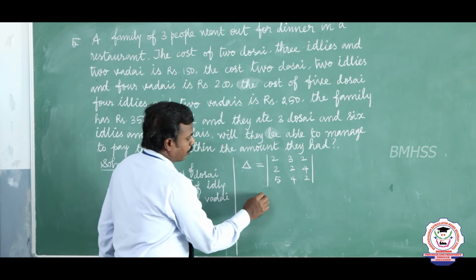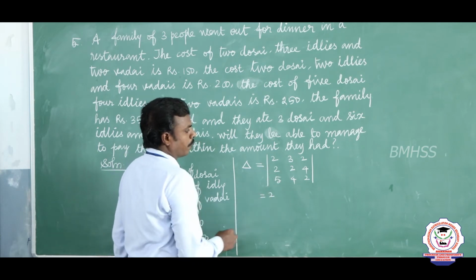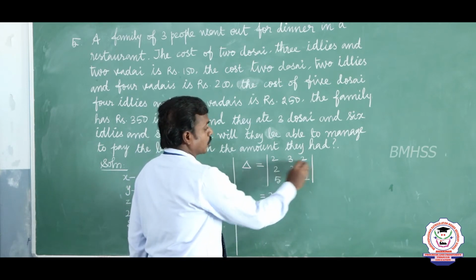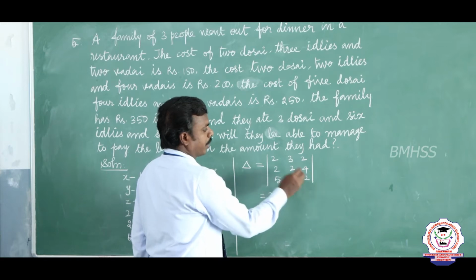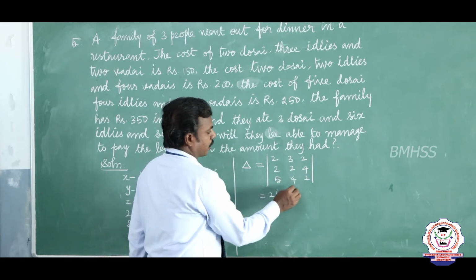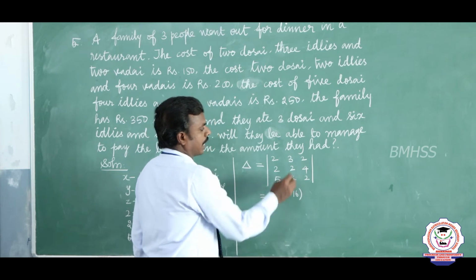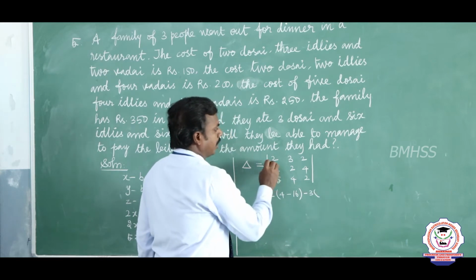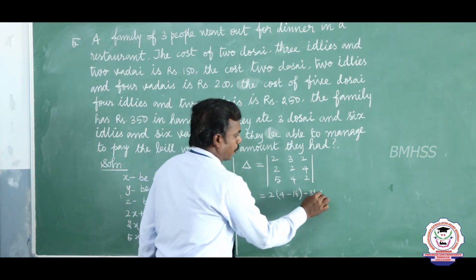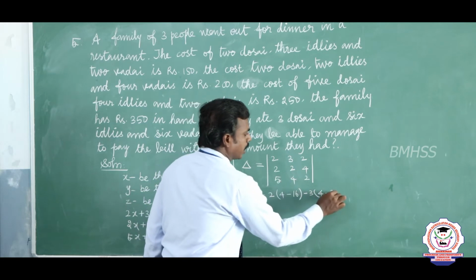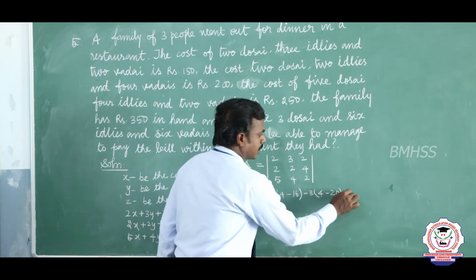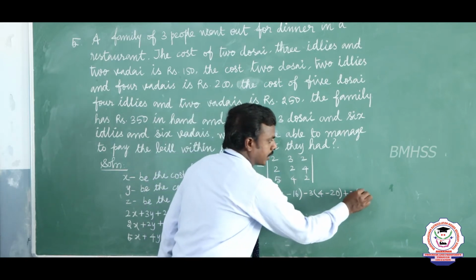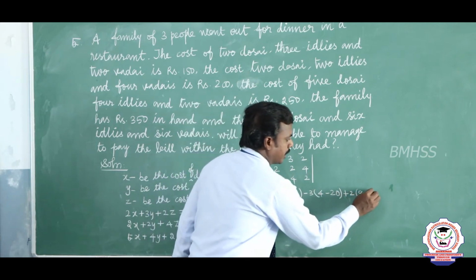I consider the first row, first element, that is the A11 place. We omit the first row and first column and determine the remaining elements: 2 2s are 4 minus 4 4s are 16. Now I take the center value; while taking the center value, we have to keep minus. Omit the first row and second column: remaining 2 2s are 4 minus 5 4s are 20. The last element is plus 2. Omit the first row and third column: 2 4s are 8 and 5 2s are 10, so 8 minus 10.